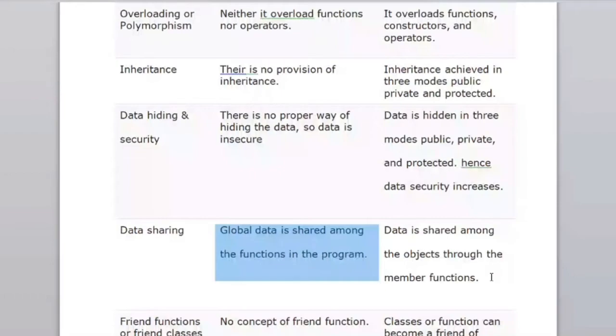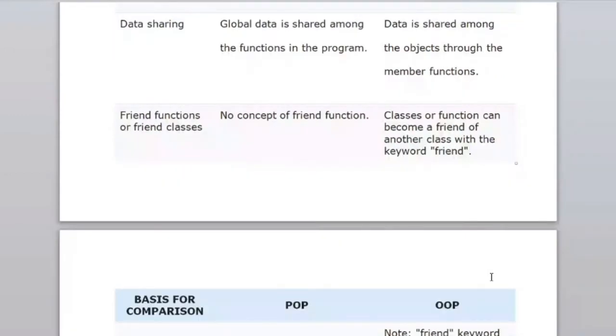Clear? The next concept is that there is no concept of friend function. Just remove it for the timing. Don't go to this concept of friend function, later on you will. The next one is that there is no concept of virtual classes. Here the concept of virtual classes appears.